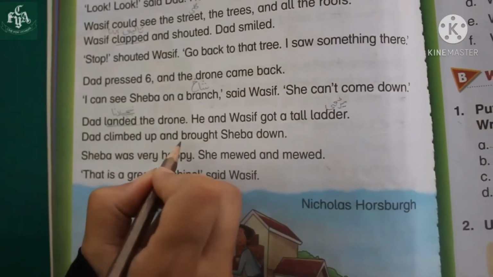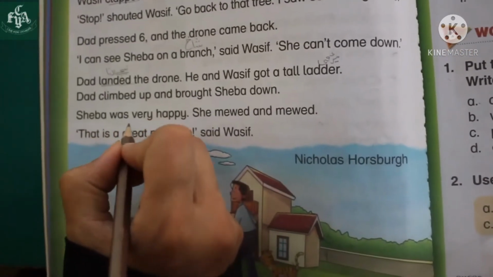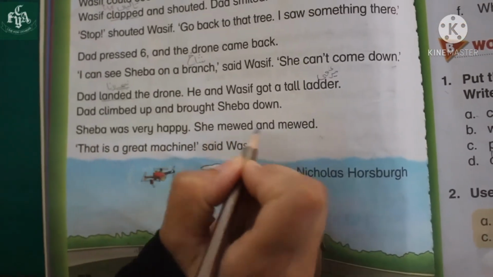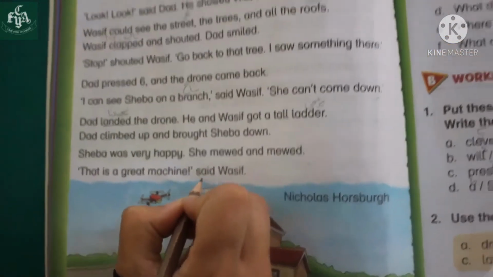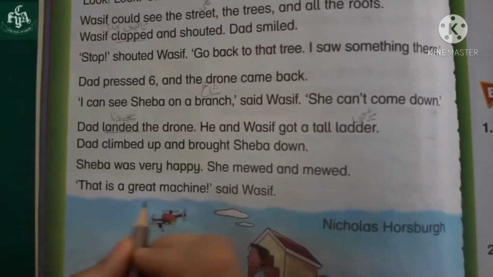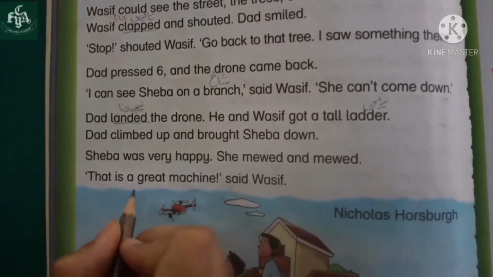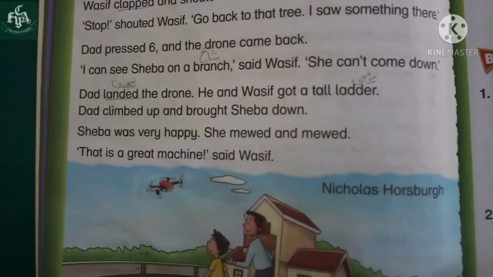Dad climbed up and brought Sheba down. Sheba was happy. Sheba was very happy. She mewed and mewed. That is a great machine, said Wasif. So Sheba was very happy, and Wasif said to his dad that that is a great machine, meaning the drone is a great machine.